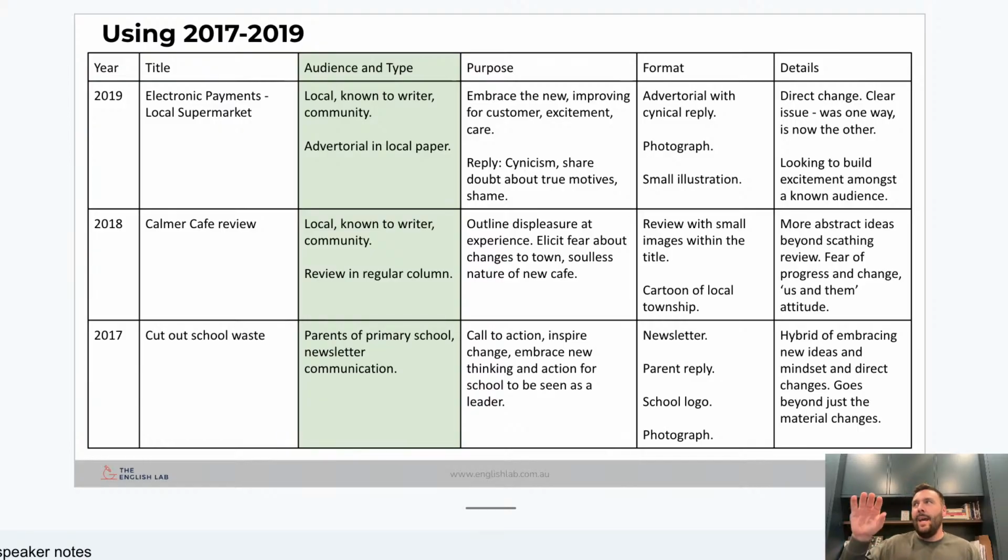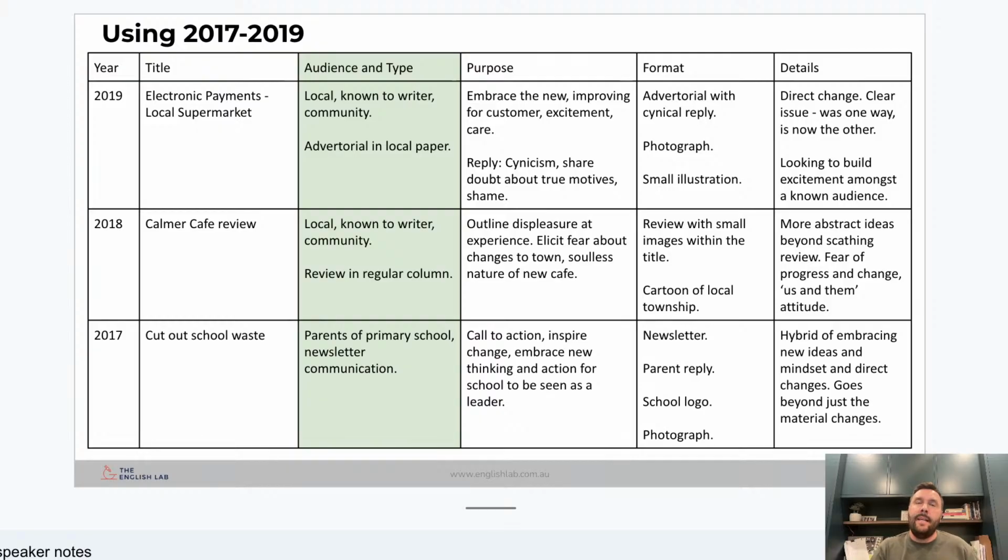In 2018, we had a person writing a review of a new coffee shop that opened up in town. He wrote in the local newspaper every month, and the people he wrote for were local people. You'll see that word come up a lot. Now, I want to be really clear here: I'm not saying that this year is definitely going to be a local issue, but if you look back, a lot of the time it is quite local. The people he was talking about knew the street and the other businesses in the street, so there was a connection with who the writer was.